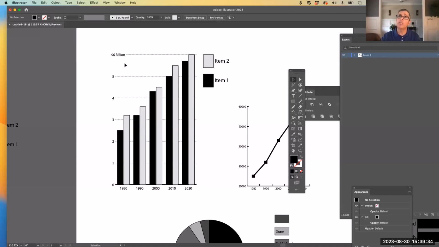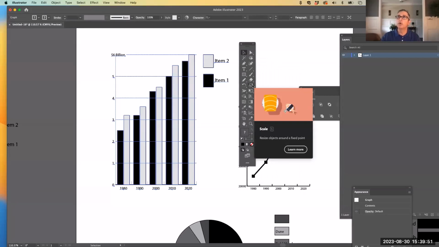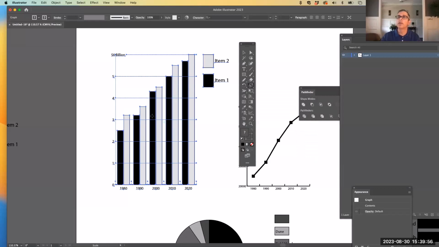Now, one thing you will notice with Illustrator on your graphics is that when you select them, you don't really get handles to reduce the size. And so because of that, you have to use your scale tool. Your scale tool is just a little bit beyond the middle portion of your toolbar. It's a little square going to another little square. And what you can do is you can scale this in 2 different ways.